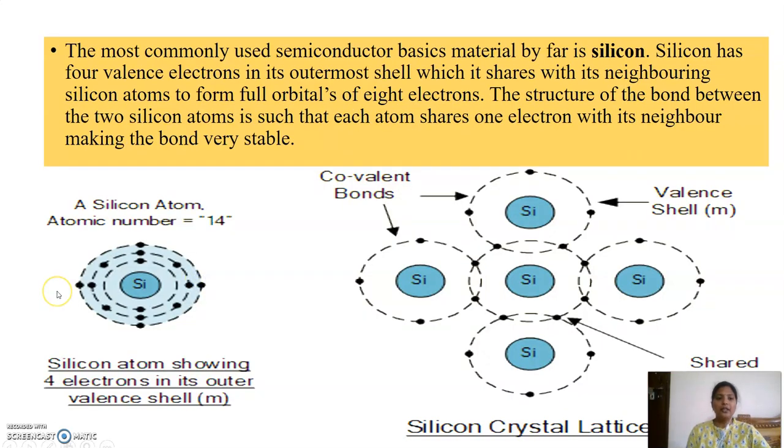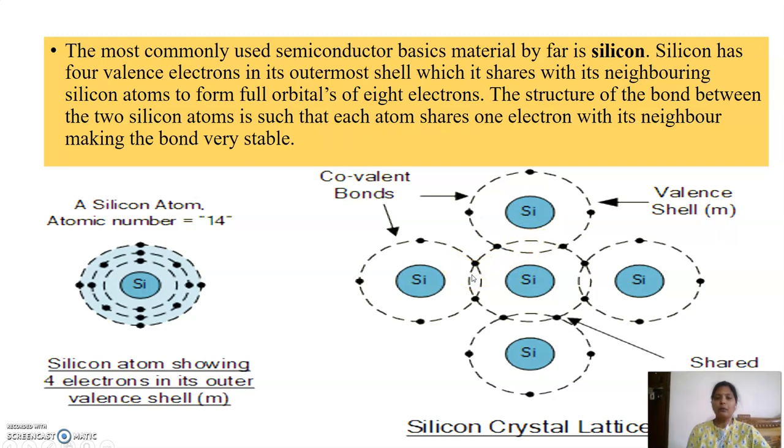Now if you take a silicon atom, the atomic number is 14, and if you write down the electronic configuration, there are 4 valence electrons. So each silicon atom has 4 valence electrons. In a silicon crystal lattice, each silicon has 4 valence electrons, and so do the neighboring atoms, and sharing of electrons takes place.